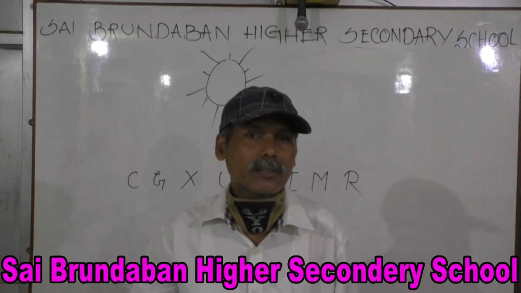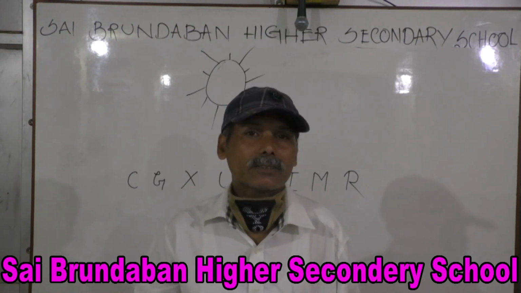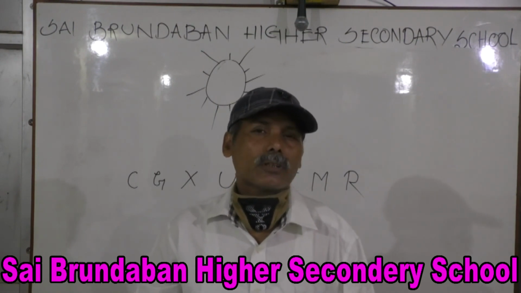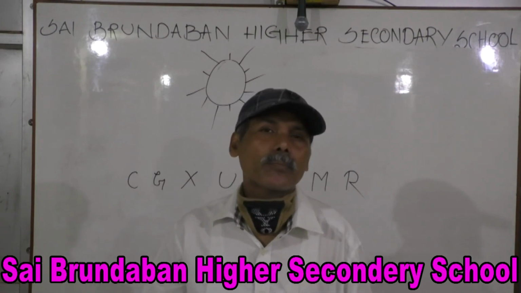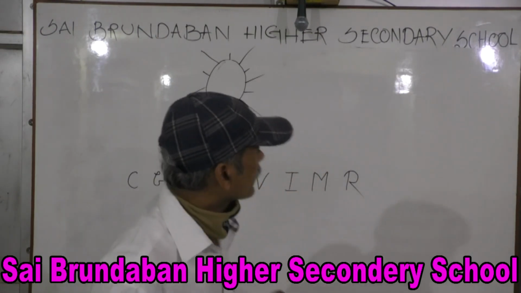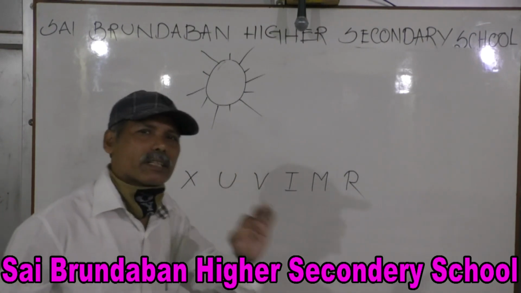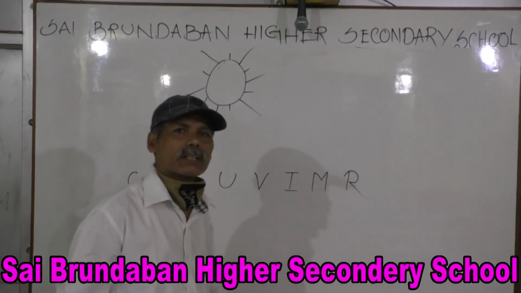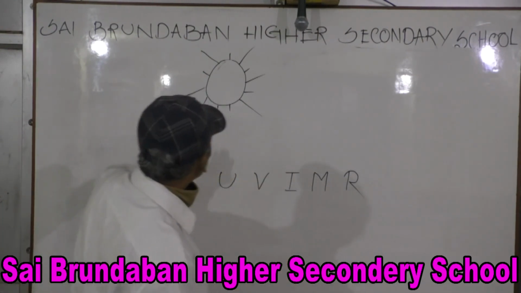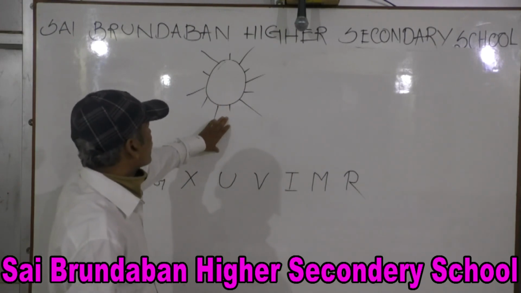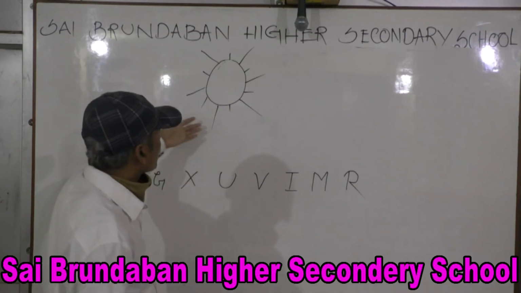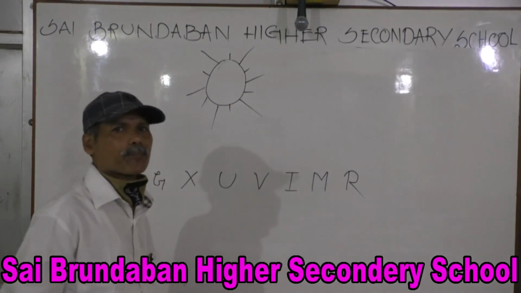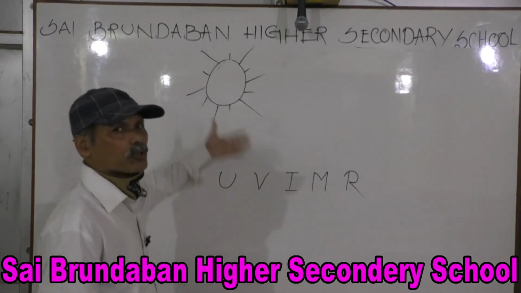But the characteristics of light you do not know completely. The first thing you see about light is that its color is white. This is the sun, and all the radiations are coming out of it.